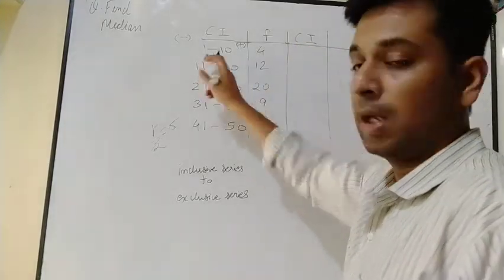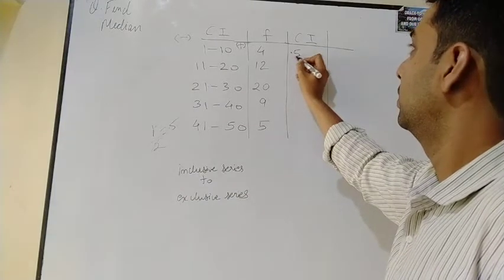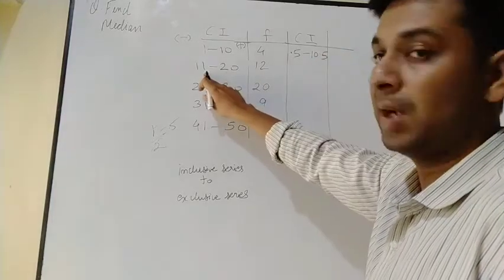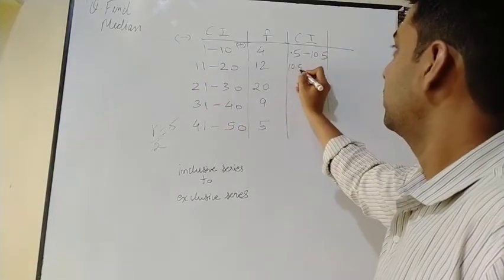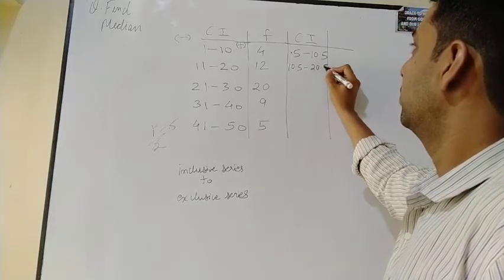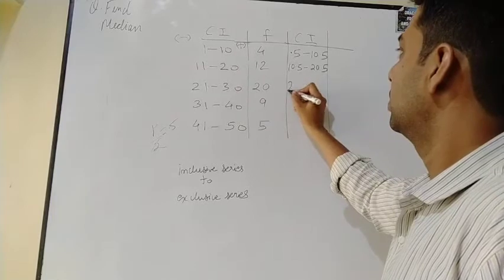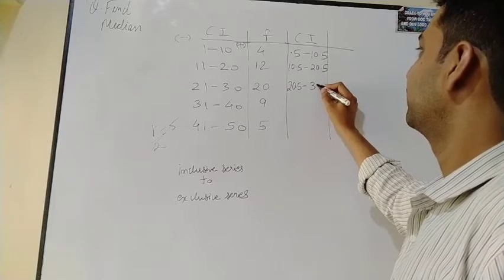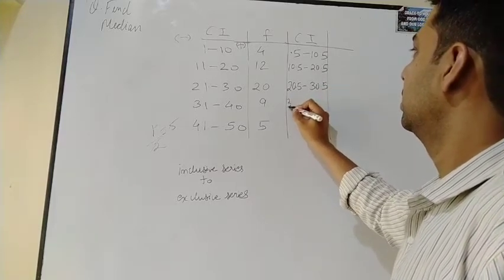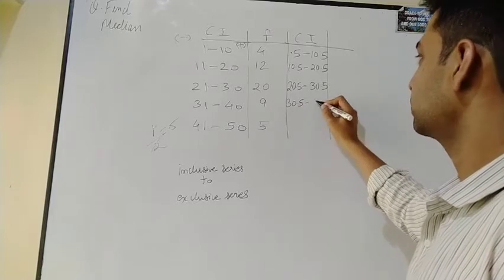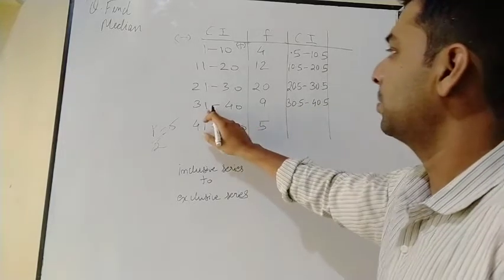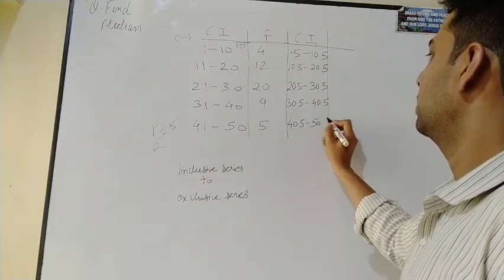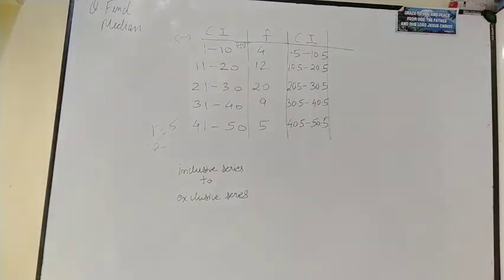So from 1 we subtract 0.5, so it will be 0.5, and we add here, it will be 10.5. Then subtract 0.5 here, it will be 10.5 to 20.5. Then here again 20.5 to 30.5. Then here 30.5 to 40.5. So we are subtracting 0.5 from the lower limit. Then it will be 40.5 to 50.5. So we have adjusted the class interval.